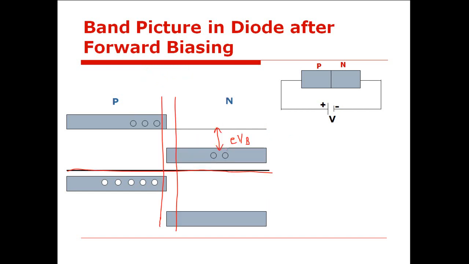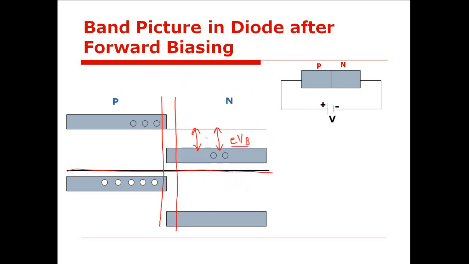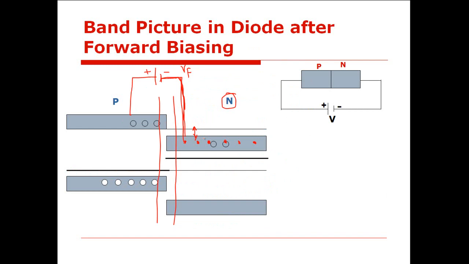So here you can see a clear change in zero bias. Here you can compare the energy gap which exists between the conduction band of n side and conduction band of p side. Here there exists a large energy gap as compared to the forward bias. Here you can compare the energy gap between the conduction band of n side and conduction band of p side. It is now reduced as compared to that of zero bias, isn't it? Yes, sir.